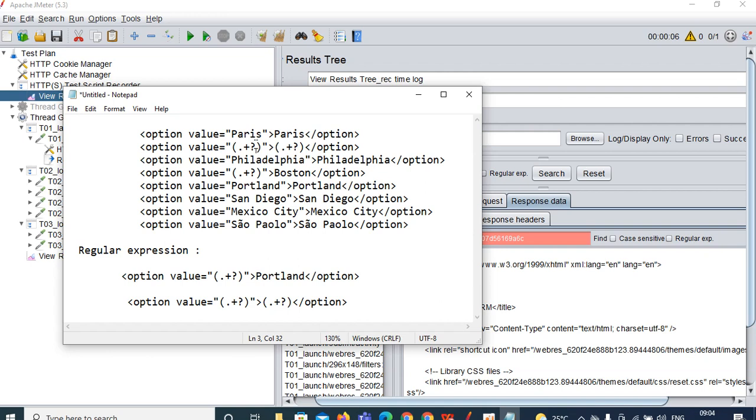The people they will ask you, okay, why you are using regular expression. Which regular expression you are using to capture the dynamic values, or for correlation which function you are using. Okay, so these are the repeatable questions they are asking in the interview. Okay, how you can do the correlation in the JMeter. Which function you are using, which expression you are using. So what is the significance of dot? What is the meaning of plus? What is the meaning of question mark? Can you please explain? So these are all the questions they will ask you in the interview on this regular expression. And in some scenarios they will share like this.